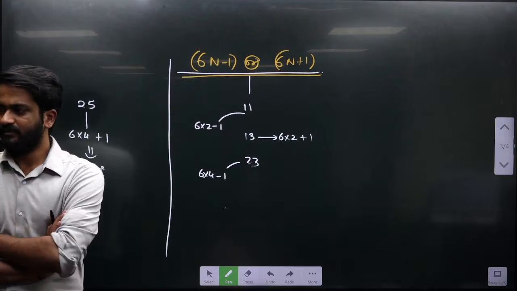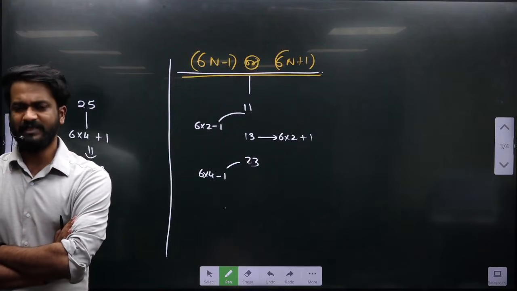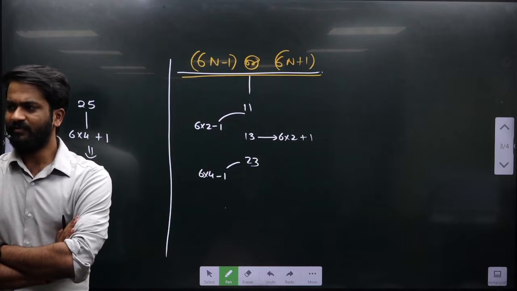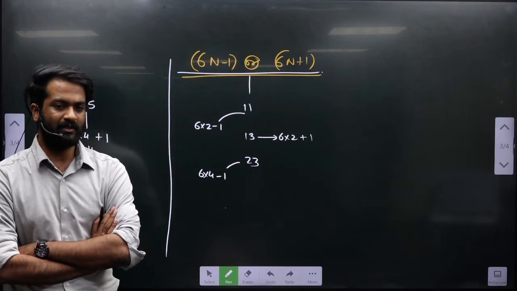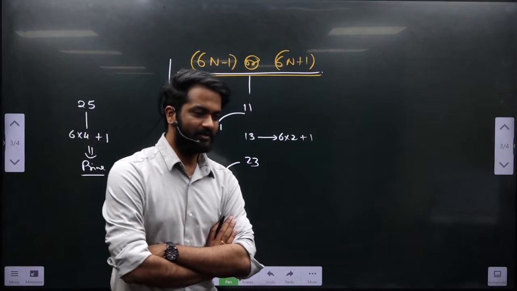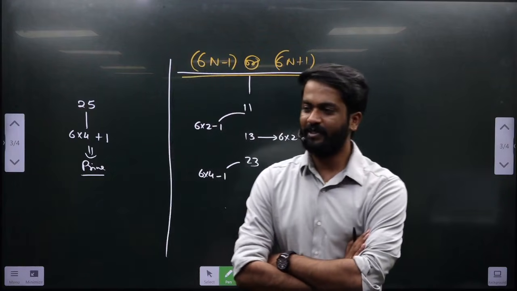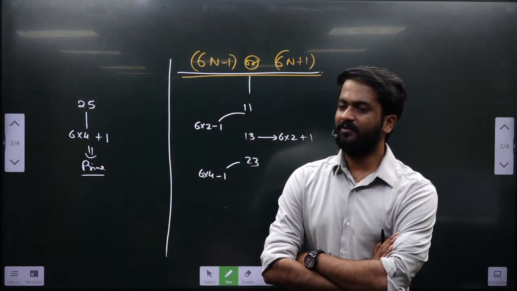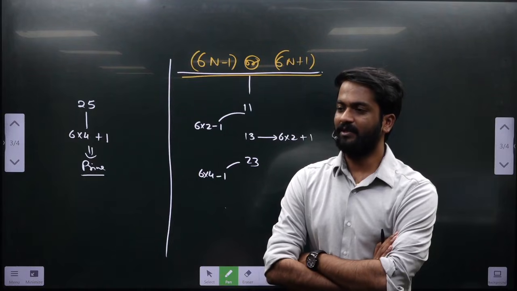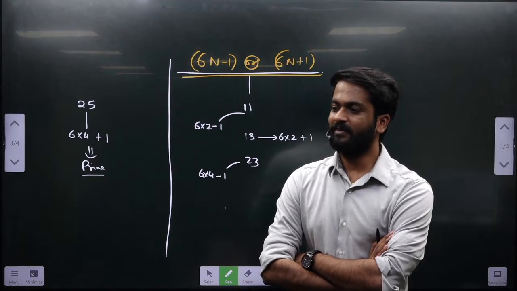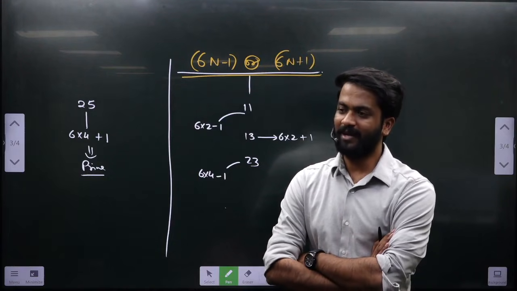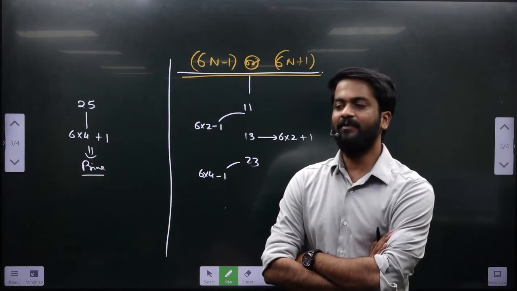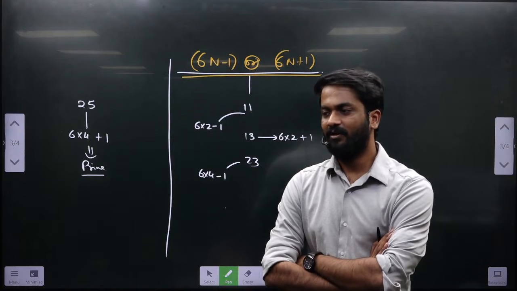Yes, please ask. This we will see in the questions. Whenever a question asks you to assume any prime number, you may ask what the use of this is then. The use of this is obviously not to check whether the number is prime. For example, if the question asks you to assume a prime number, you can always assume that the prime number is nothing but 6n minus 1 or 6n plus 1. That is the utility of this, because if the number is prime, then it can be represented as either 6n minus 1 or 6n plus 1.